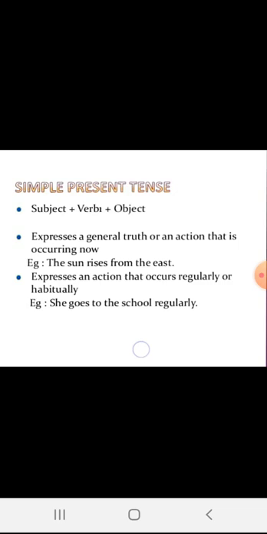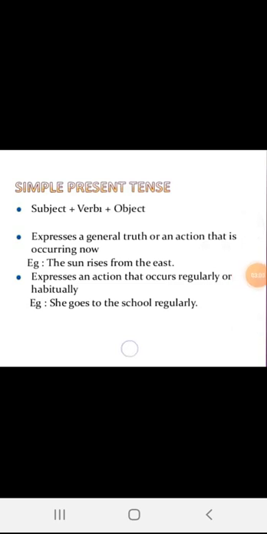It is used for an action that expresses a general truth, a universal truth, or an action that is occurring now. For example, the sun rises from the east. This is a fact. You cannot change the fact that the sun rises from the east.